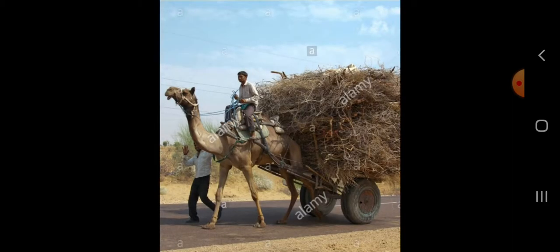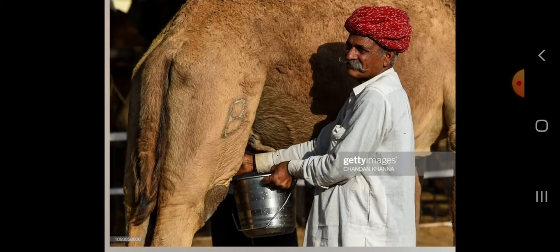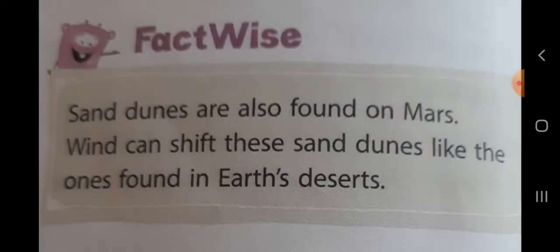Yes, it is used for pulling the carts and plowing the fields. Clear? And camel's skin is used for making tents. Clear? And hair for making clothes and carpets. The meat and milk of camel is used as food. Clear? Now, let us have a look at the fact-wise of your book, page number 32.